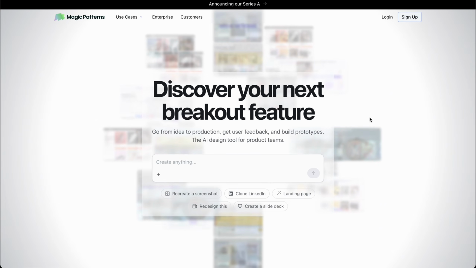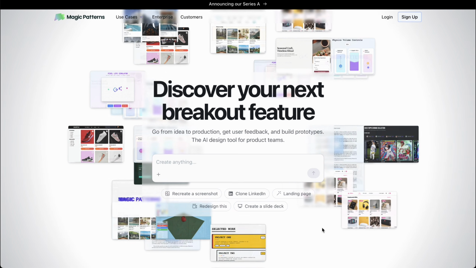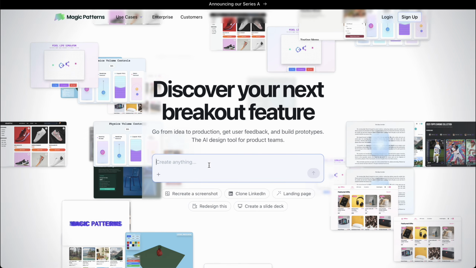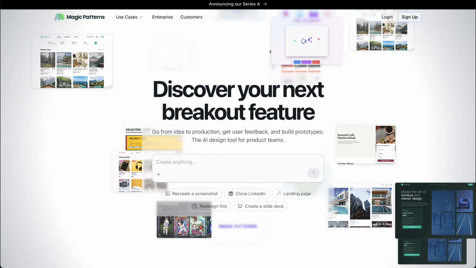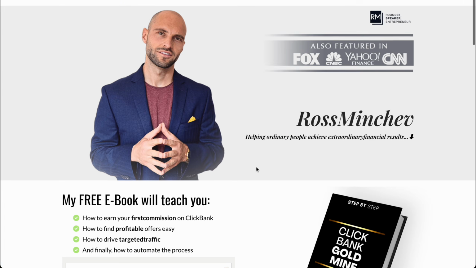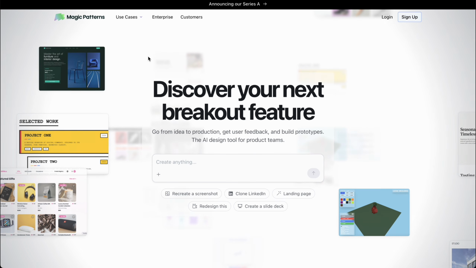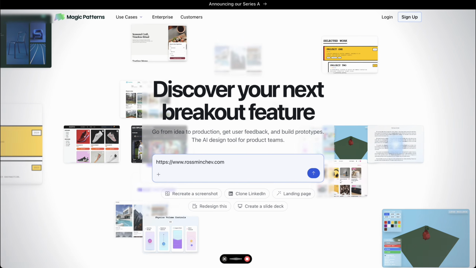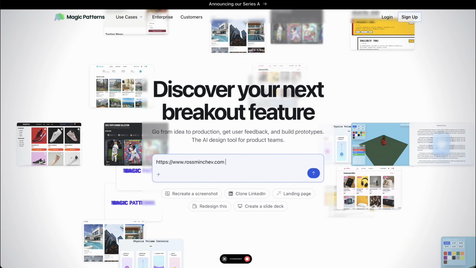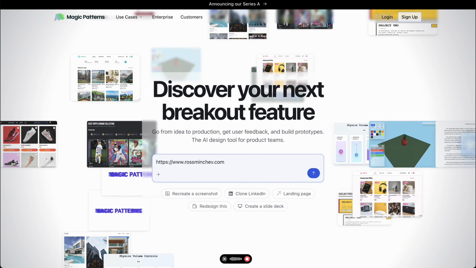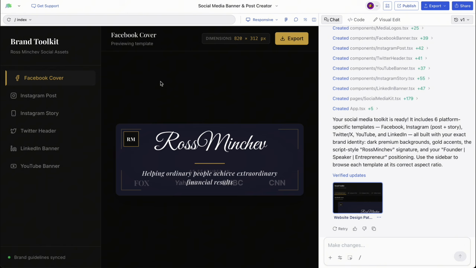Next tool on our list is Magic Patterns. This is very cool tool. It's for designing whatever you can think of without being a designer. It can match your design that you currently have. If you have a website, so let's say I have my website like that, black and white kind of style or design, I can copy this website, go back to Magic Patterns, and I can say, hey Magic Patterns, could you please create banners and social posts for my social media, but also use the design patterns that I have on my website, rosminchev.com. And check it out.